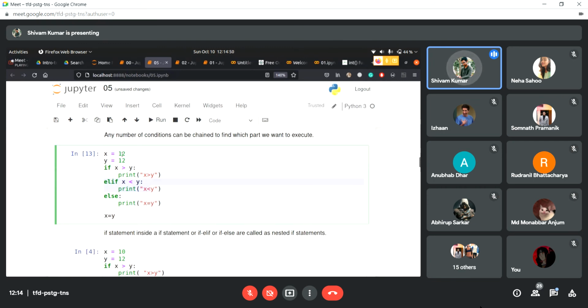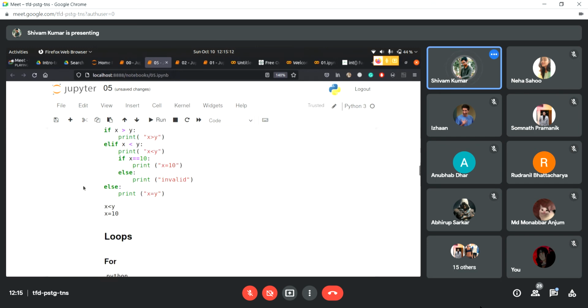That is also not true because they are equal. So the last conclusion it can draw is else, print x equals y, because none of the numbers are greater and none are smaller. That's how you can use if, else if and else statements.